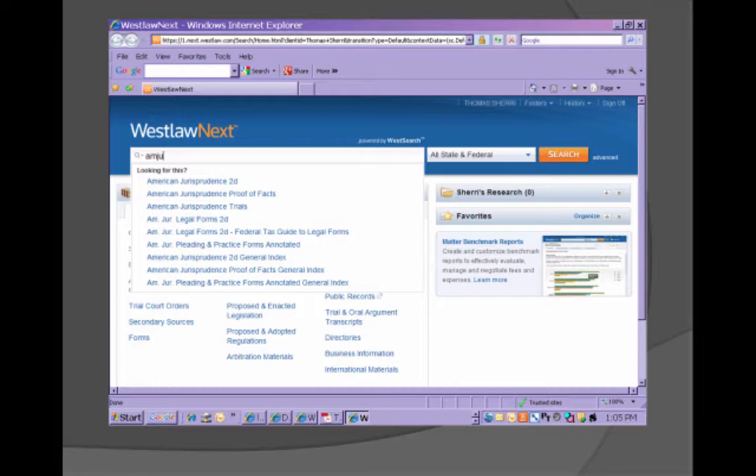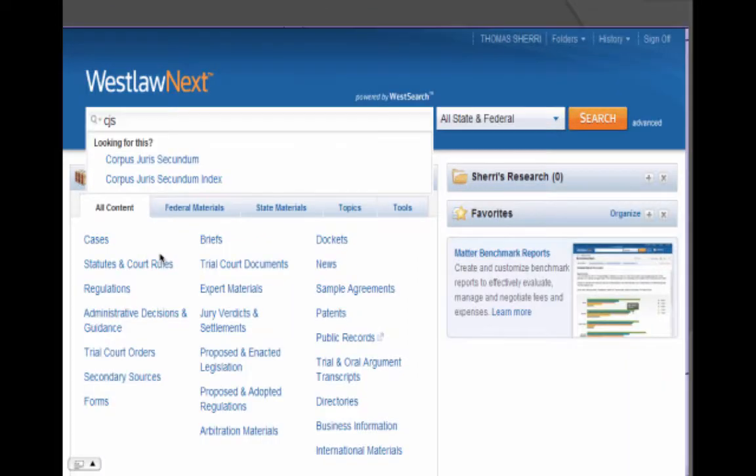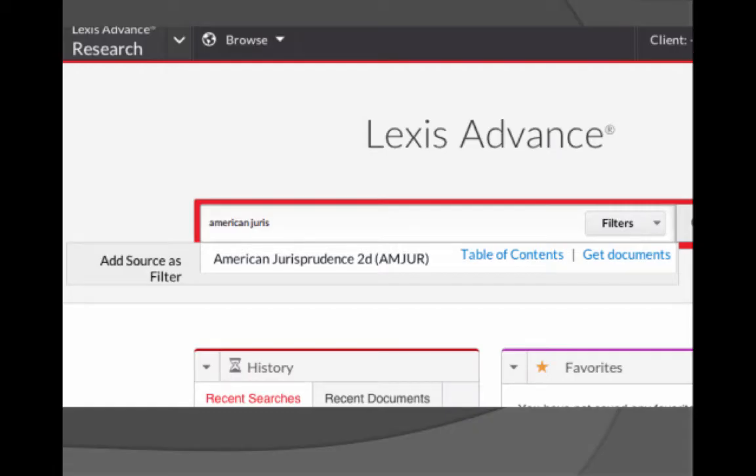So going further, you can actually also find the general index. If the terms that you're typing in AmJur aren't working, try then searching through this general index. They've database-ized that as well, as you can see in this drop-down box. CJS is also on Westlaw Next. If you type in CJS, they actually offer you the index and the main volumes database-ized that you can search. AmJur is available on Lexis Advance.